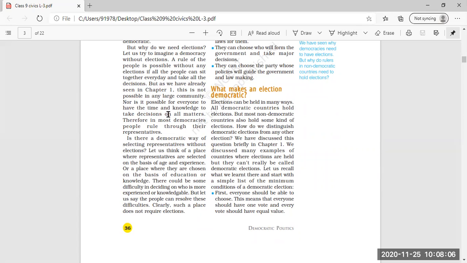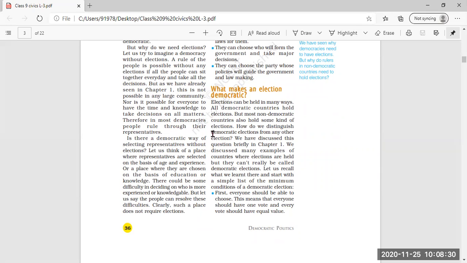Nor is it possible for everyone to have the time and knowledge to take decisions on all matters. Everybody would need the time and the knowledge to participate in discussions on governmental matters.